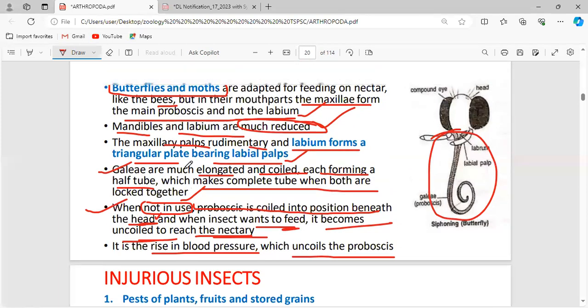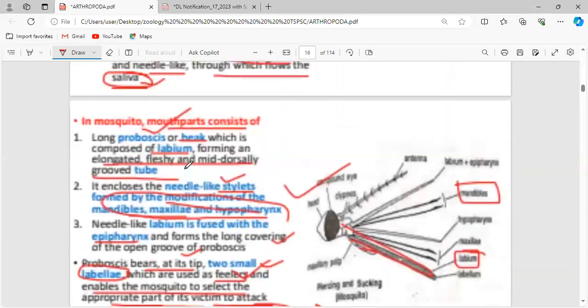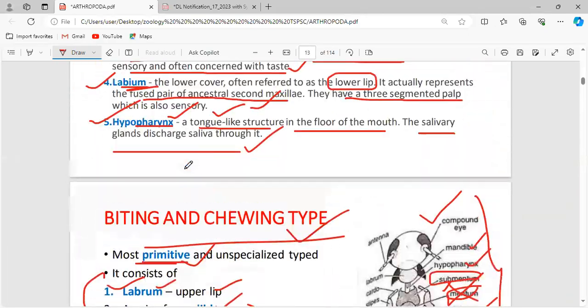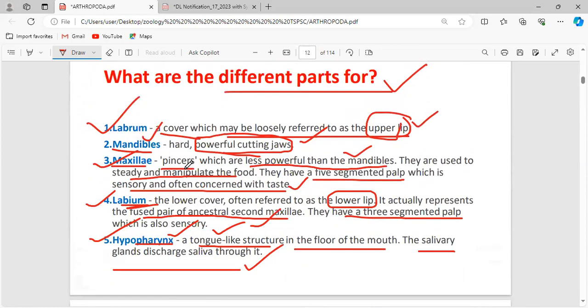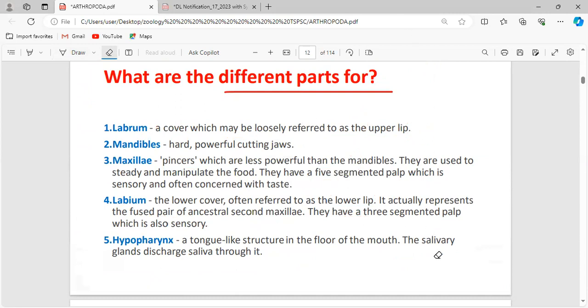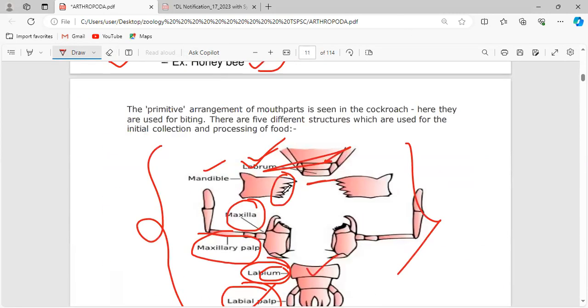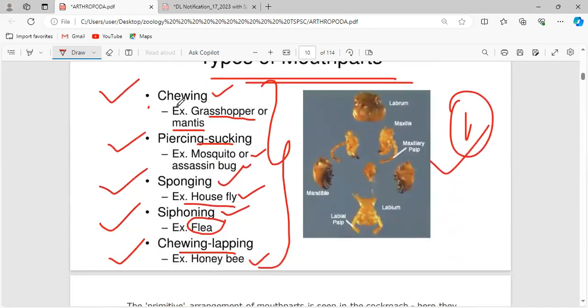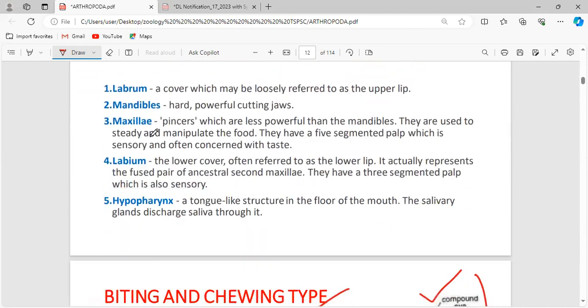So these are the mouth parts of the insect. Just take down what I'm going to tell you once again. You have to focus on the important parts in all the mouth types. This topic is important and examples are important. Also important are the structures, their characteristic features, their function, and what they are actually meant for.